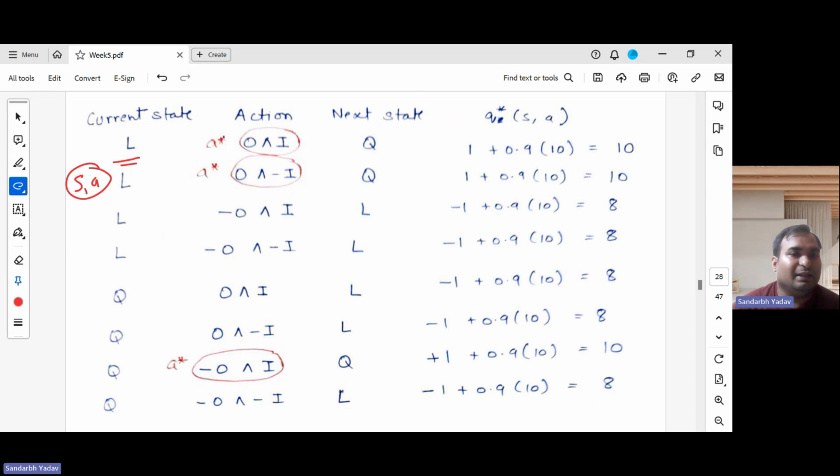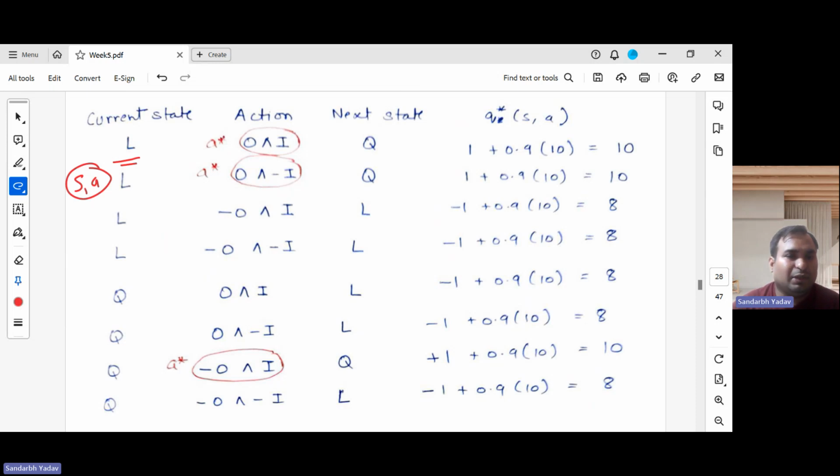If we are in state L and we take the action of playing organ and burning incense stick, then playing organ simply means we land in the quiet state. In both these cases, the reward we got is +1 plus gamma, the discount factor, times the optimal value function. For the quiet state it is 10, and it's the same for both the states, so we have used the same value here. So this comes out to be 10.